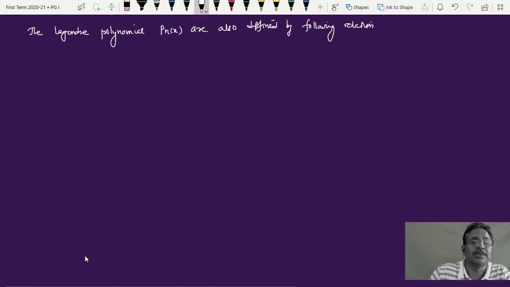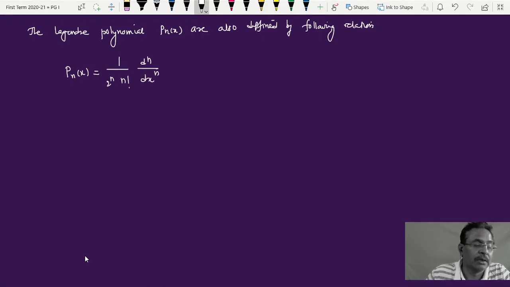This relationship is going to be Pn of x is equal to 1 upon 2 raised to n into n factorial into d raised to n upon dx raised to n of x square minus 1 raised to n.